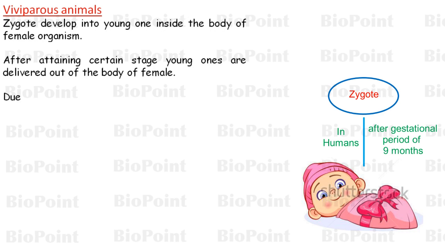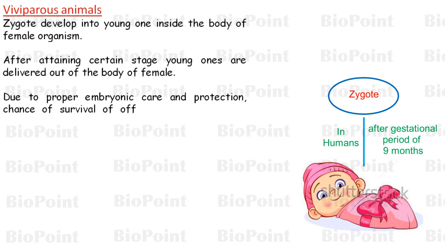So, due to proper embryonic care and protection in viviparous organisms, the chances of survival of offspring are better than in oviparous animals.